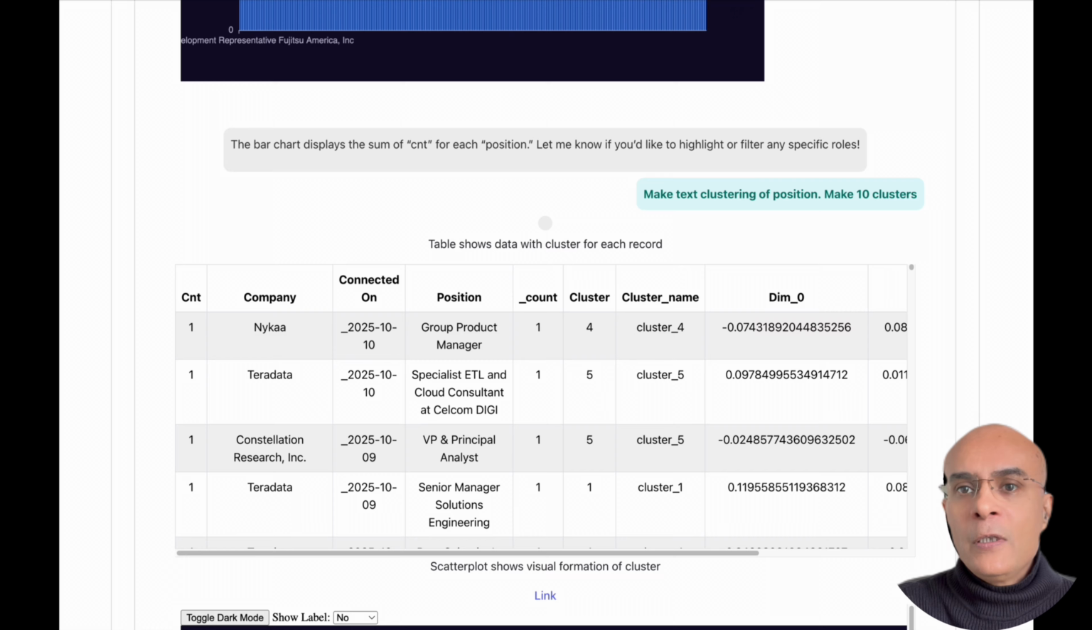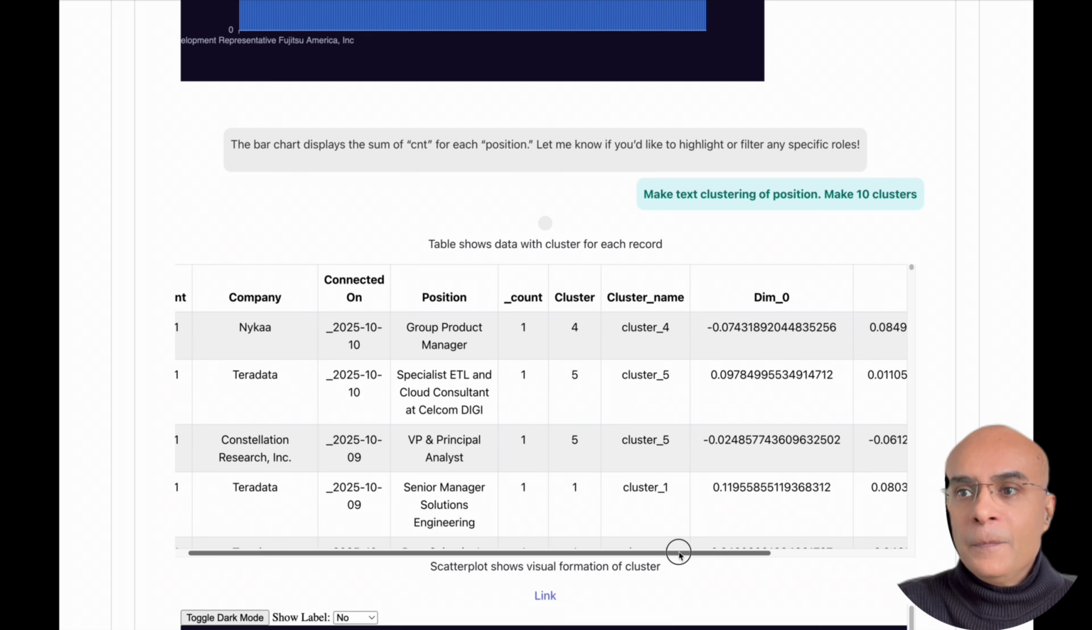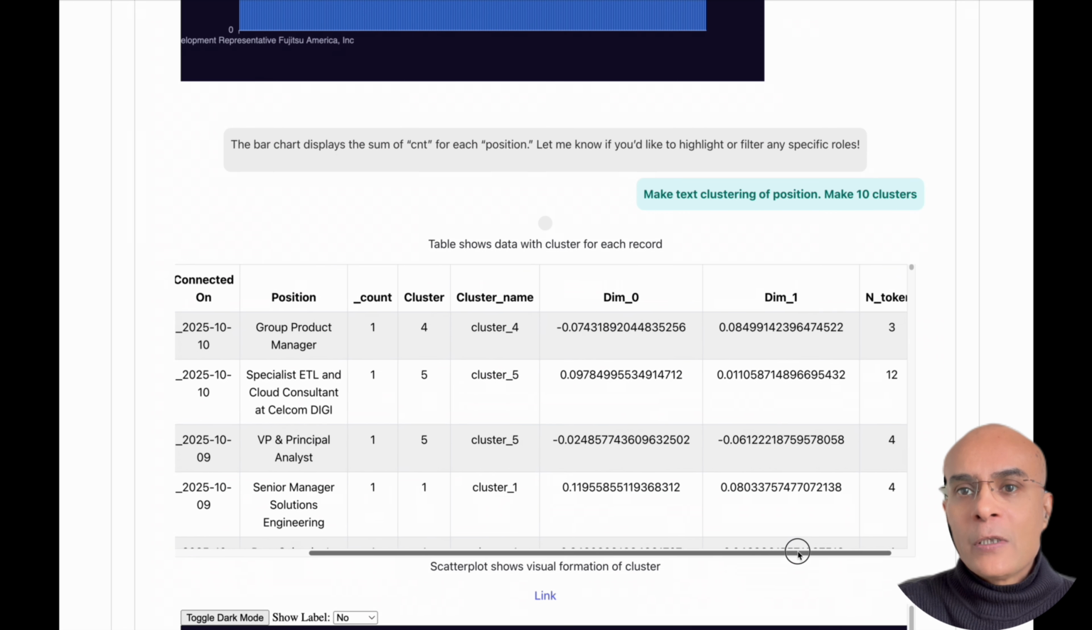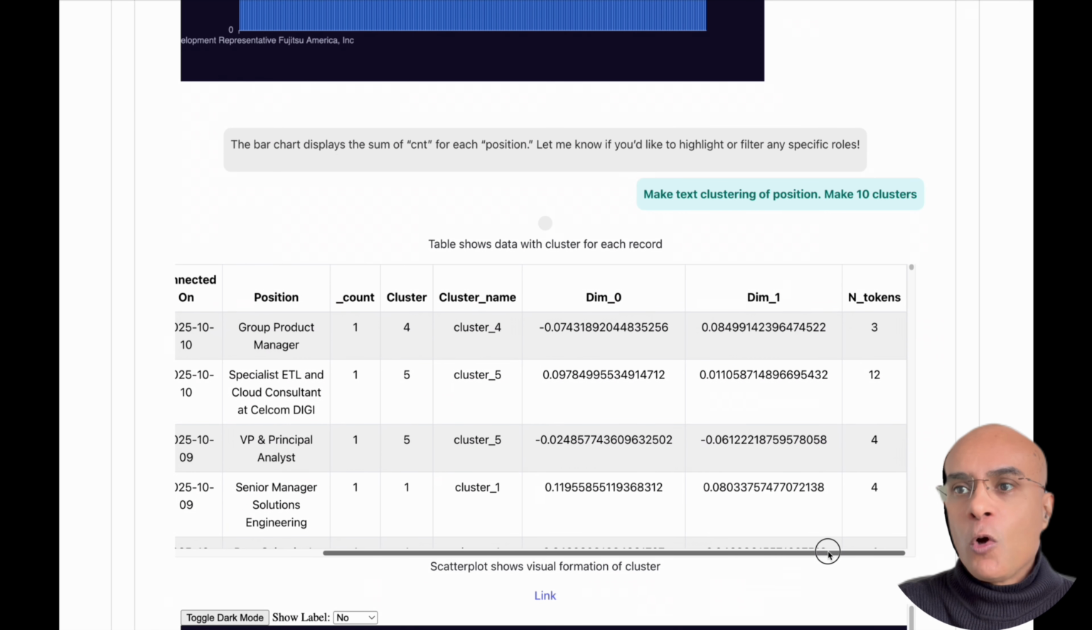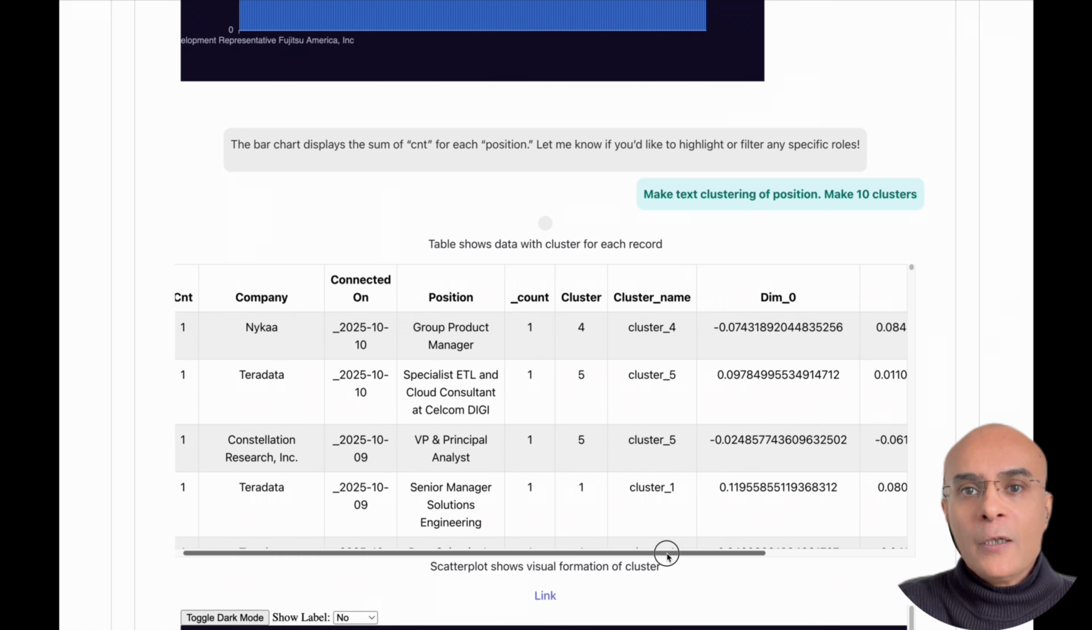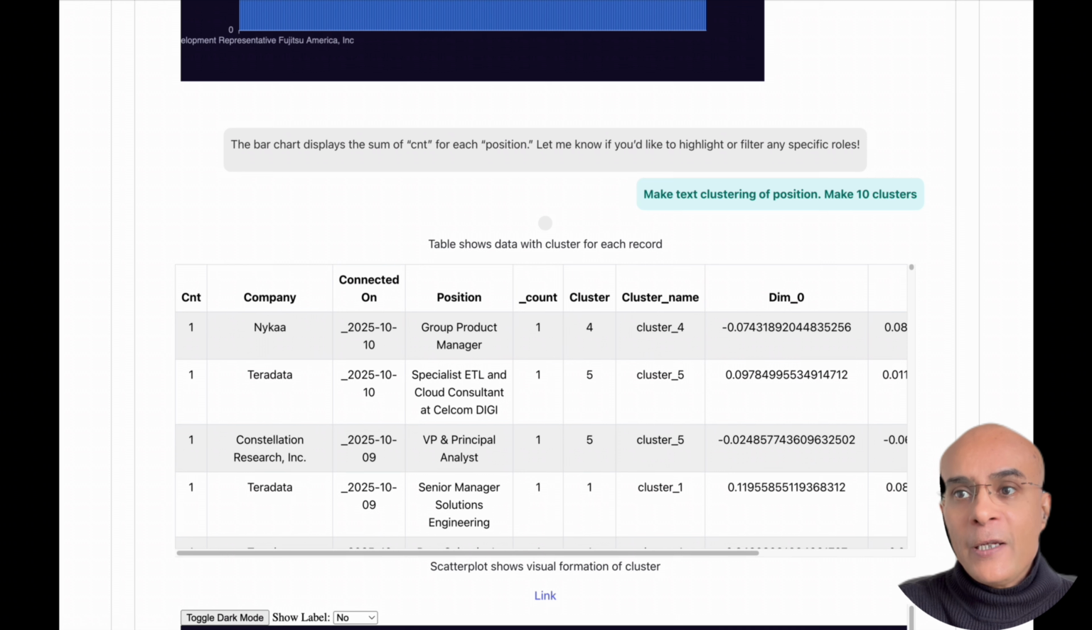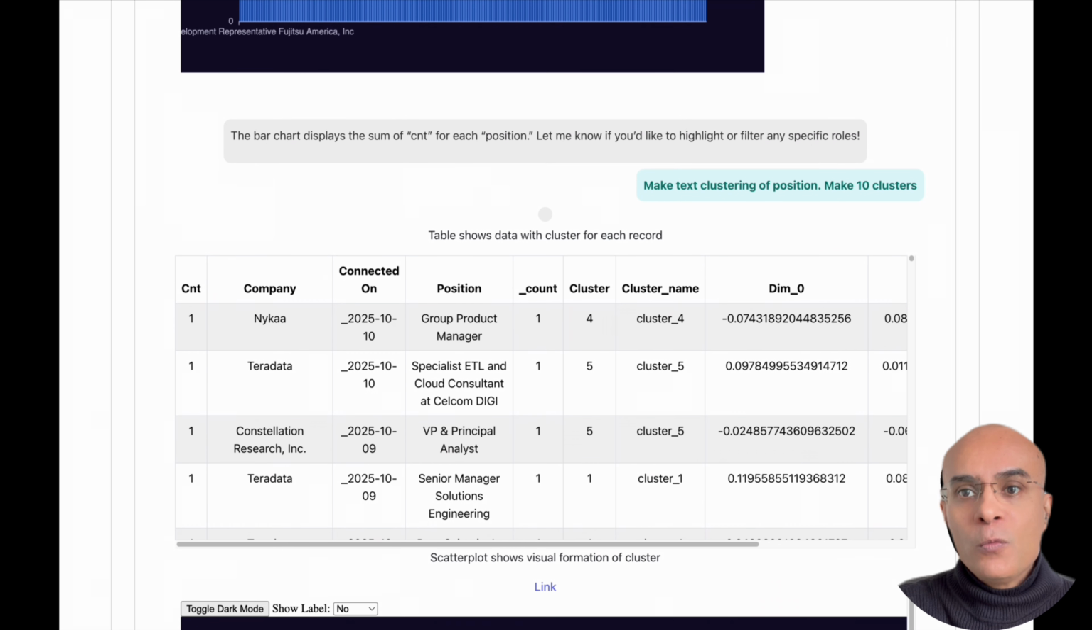So in a while, you'll see that the agent is going to come back with a response. And here you can see that each and every position has been assigned a cluster. In addition, you also see that there are two new columns which correspond to the dimensional reduction, so that we are going to use those two columns to make a scatter plot.